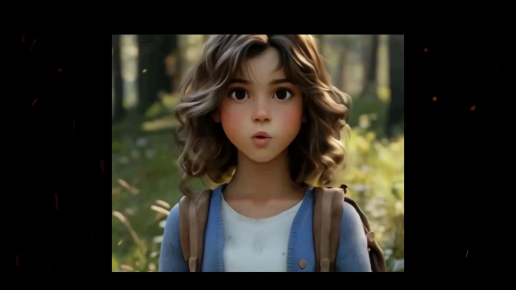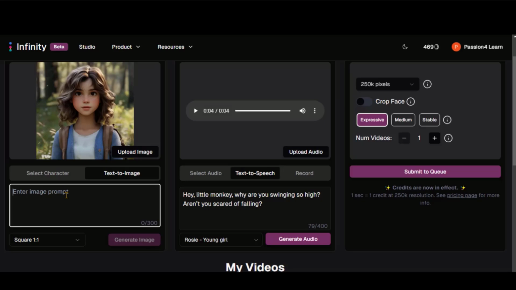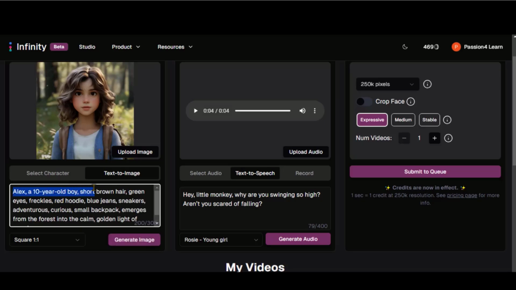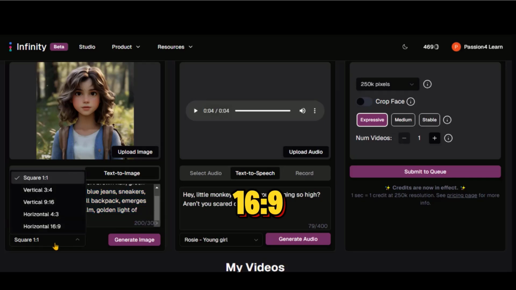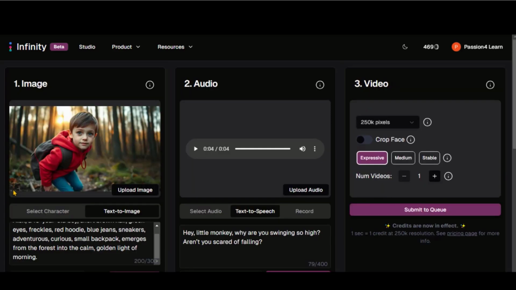This video looks good, with accurate facial expressions. Let's generate a custom character. Go to the Prompt tab and paste a text description. Choose the landscape aspect ratio and generate the image. Here we have the image.